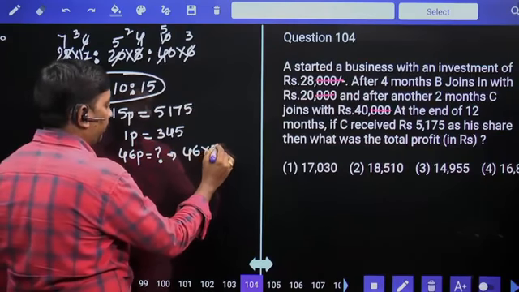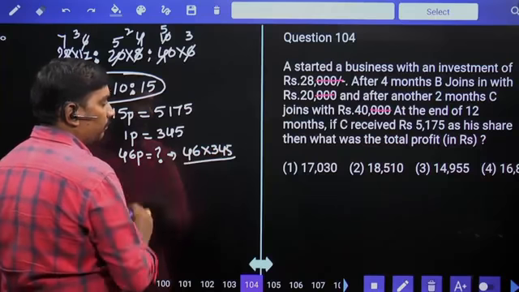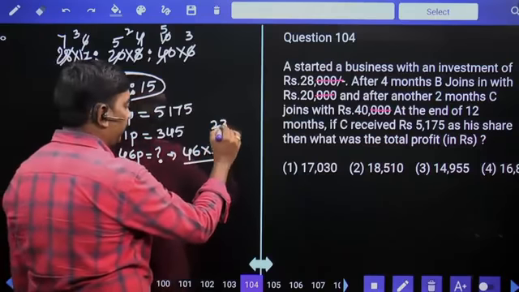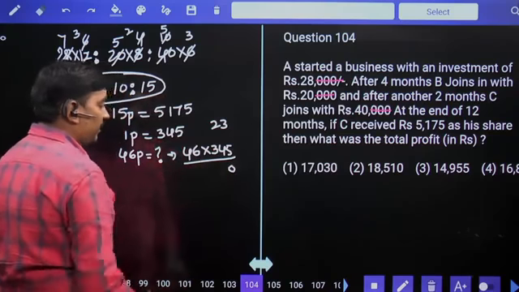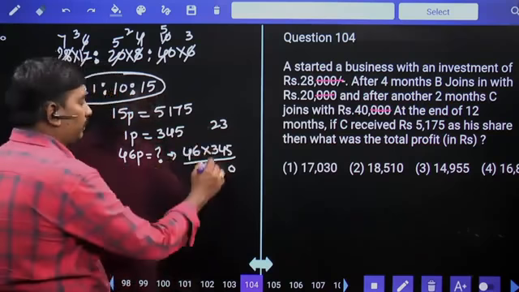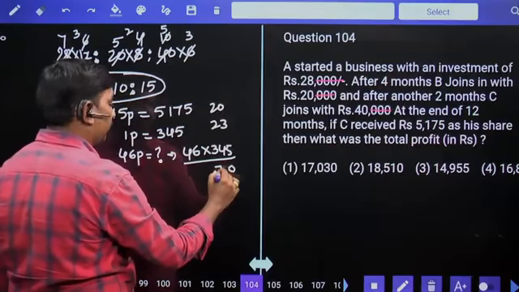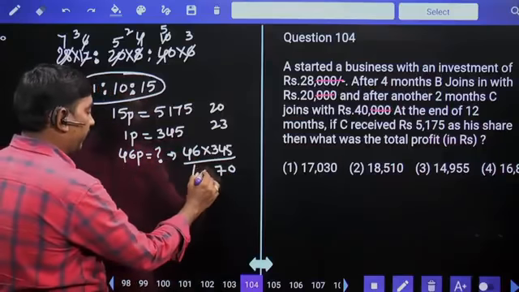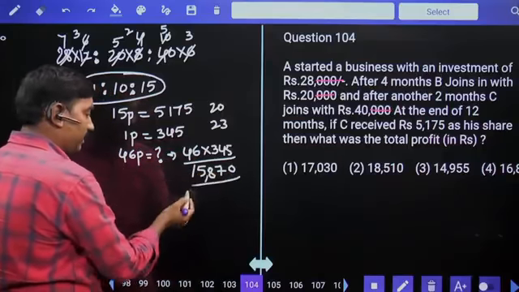46 into 345. 46 5 times 230, carry 23, write down 0. 46 4 times 184. 184 plus 23 is 207, carry 20, write down 7. 46 3s are 138 plus 20 is 158. 15,870 is your answer.